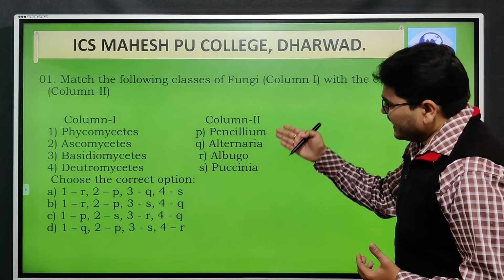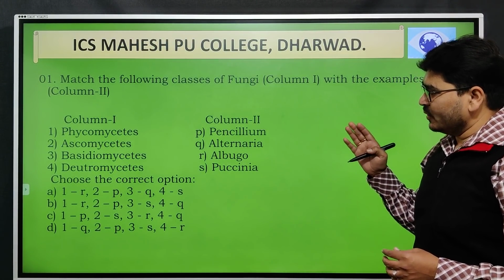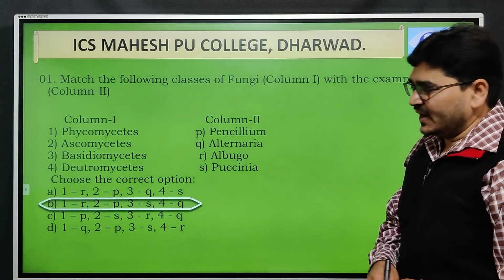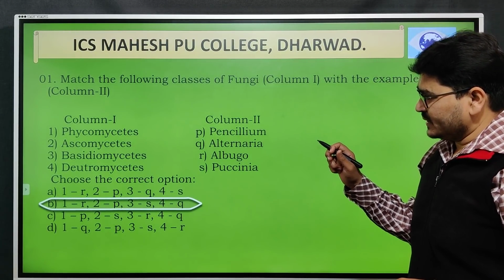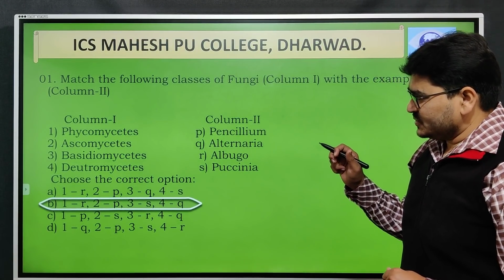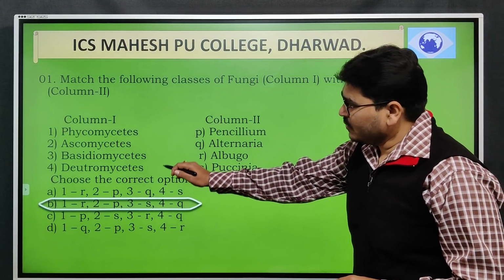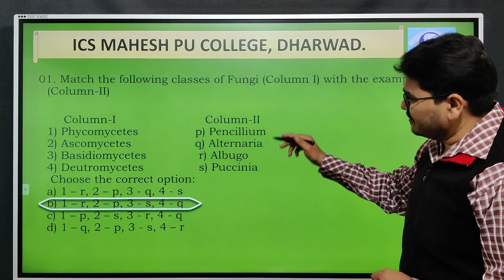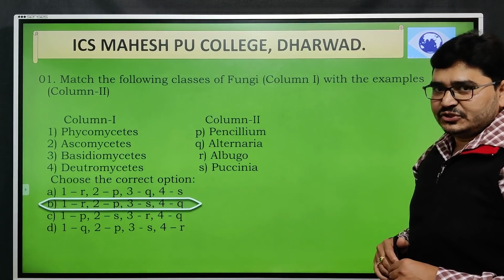Okay, and some of the examples they are given in the column number 2, that is Penicillium, Alternaria, Albugo, and Puccinia. So the right option is B, that is 1 matches with R, 2 matches with P, 3 matches with S, and 4 matches with Q. So while studying these types of the fungi, you have to keep some examples in memory in order to attempt such type of questions.